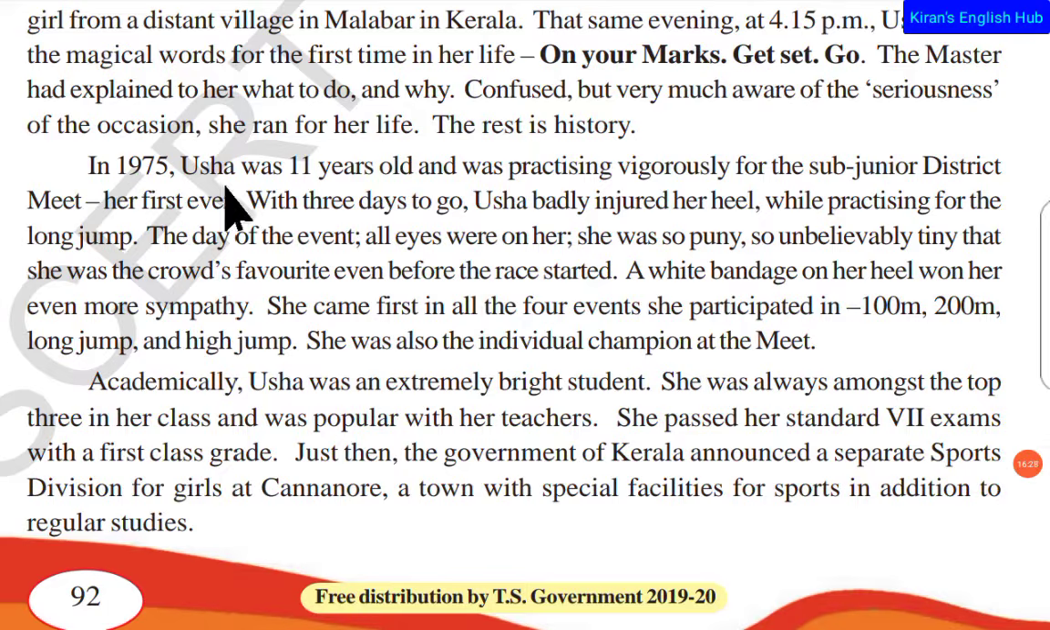In 1975, Usha was 11 years old and was practicing vigorously for the sub-junior district meet, her first ever. Okay, so the practice was going on. Balakrishnan was being a very good master or mentor to P.T Usha. He started giving her more and more practice, and at the age of 11 years in 1975, she was practicing vigorously. Okay, vigorously in the sense continuously, without any hesitance, without any stop, without any pause. She was completely focused on racing and all.